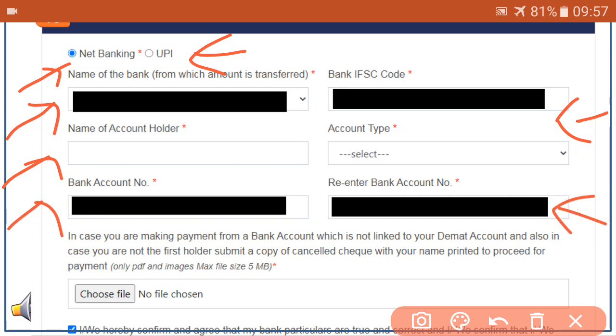One important thing that they have mentioned here is the bank account that you enter here should be linked to your demat account, or you should be the first holder of this bank account. If in case you are not the first holder, or if this bank account is not linked with your demat account, then you have to upload a cancelled cheque leaf. The cheque leaf should have your name in it along with the same bank account details.